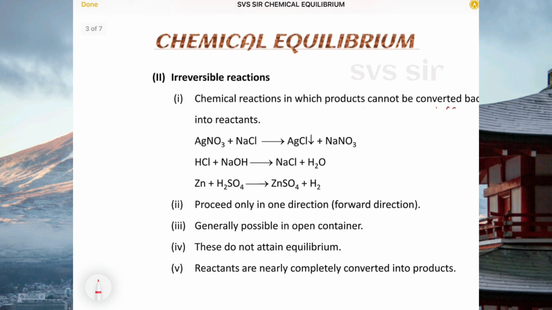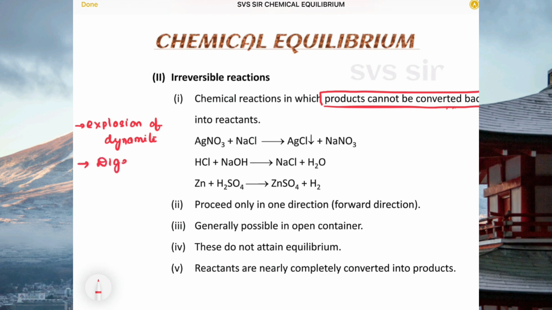So next one, irreversible reactions. Products cannot be converted to reactants. The best example I'll take is explosion of dynamite. Once the explosion has taken place, we cannot get back. Curdling of milk, digestion of food, all these are best examples of irreversible reactions.